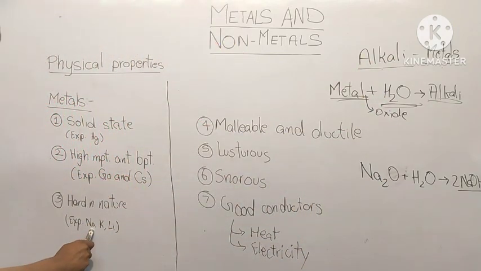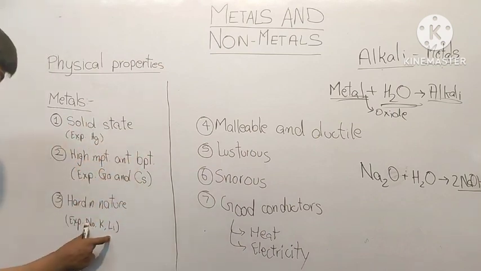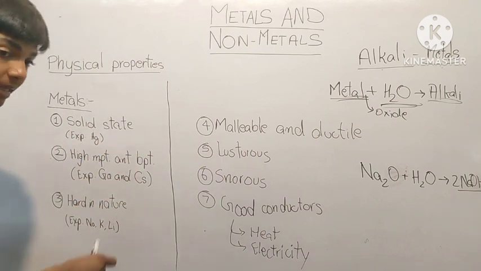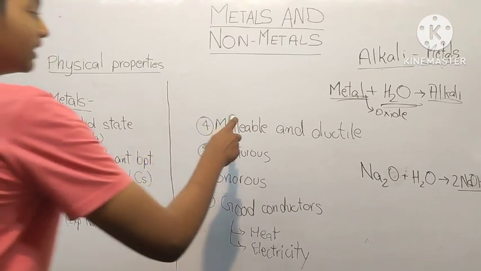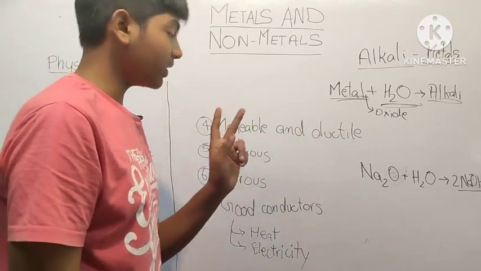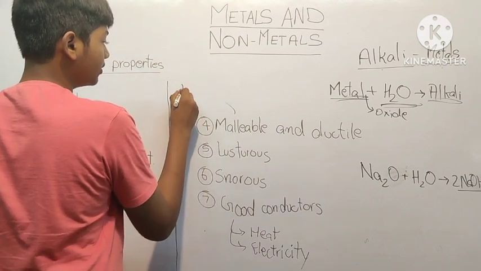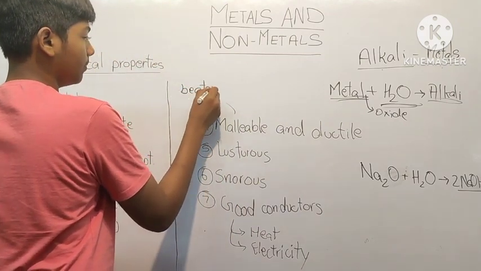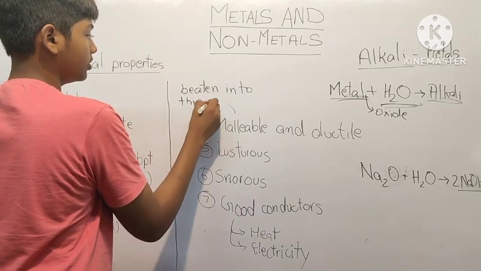There are three alkali metals, sodium, potassium and lithium, which are not just three, there are many, but these three can be cut with a knife. That is, they are soft metals. Metals have malleability and ductility. Malleability stands for being beaten into thin sheets.